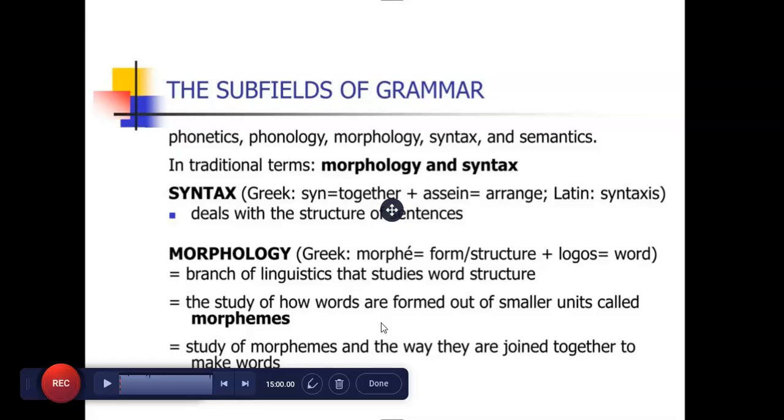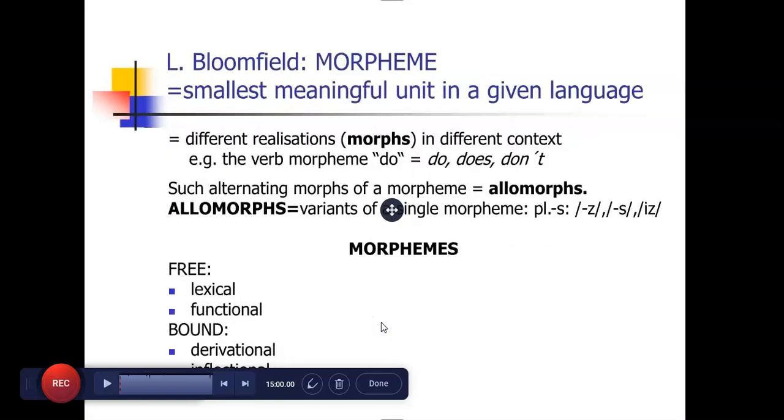Morphology is the branch of linguistics that studies word structure. It is the study of how words are formed out of smaller units called morphemes, and the way they are joined together to make words. Morphs appear in different contexts. For example, the verb morpheme do, does, don't. Such alternating morphs of a morpheme are allomorphs, variants of a single morpheme.